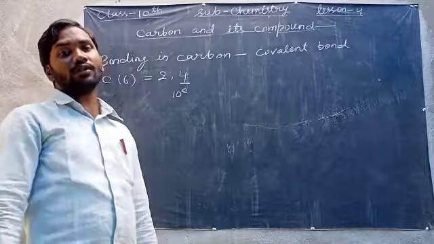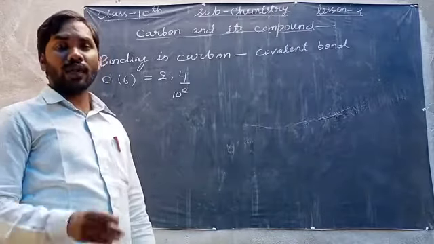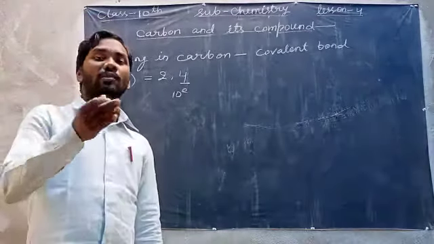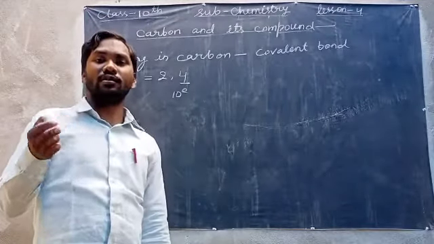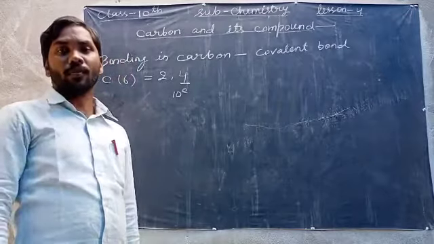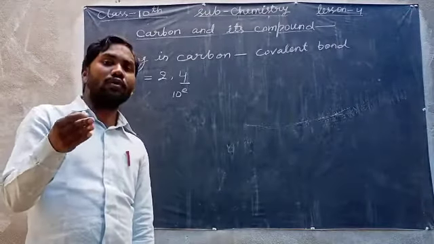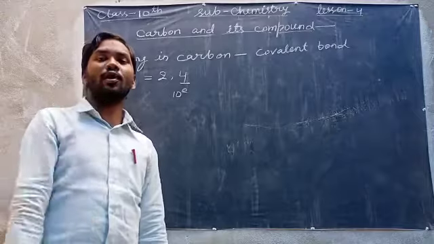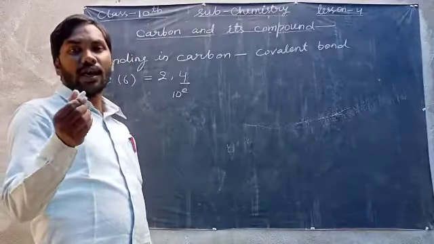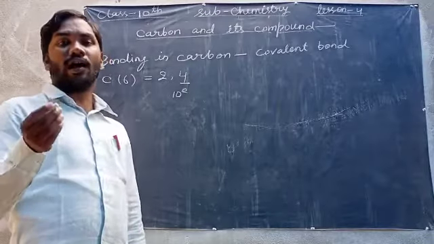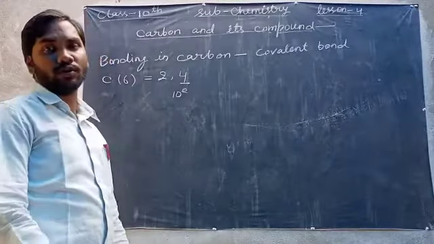Basically, covalent bonds take place in non-metals like hydrogen, oxygen, nitrogen, etc. Now I will show you how covalent bonds are formed. For example, I will take the hydrogen atom and see how it forms a covalent bond.